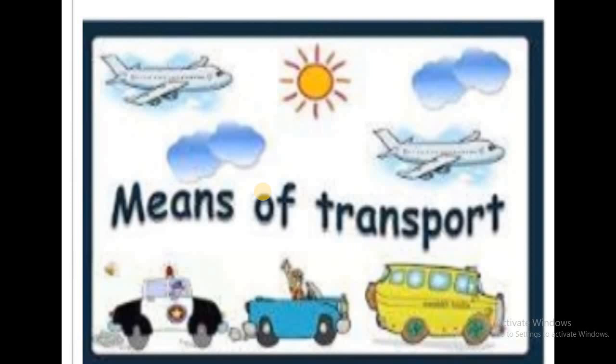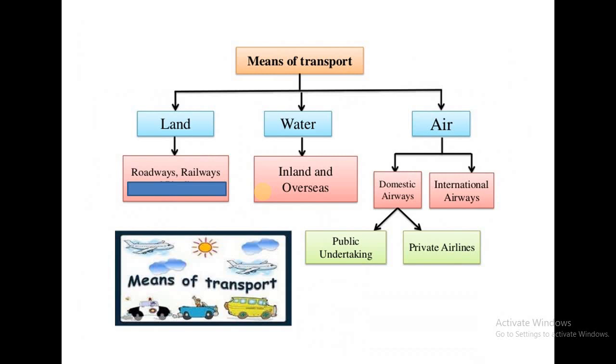There are different kinds of means of transport, right? So let's begin. Here you can see the flow chart of means of transport. You might have learned all these things in your EVS subject. We will just quickly revise and some other things also we will learn, right? So here you can see the means of transport. Three main means of transport are there, that is land transportation, water transportation and air transportation.